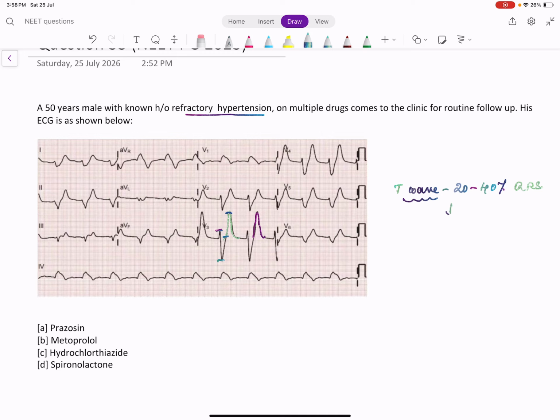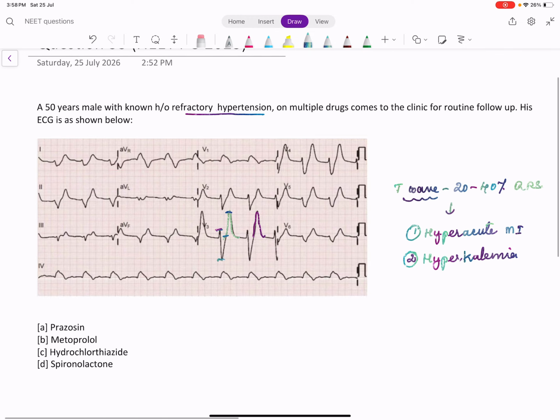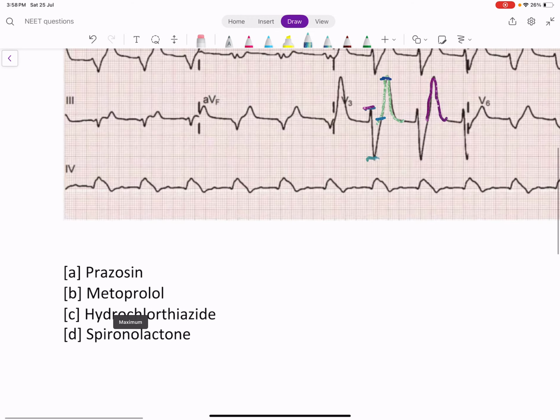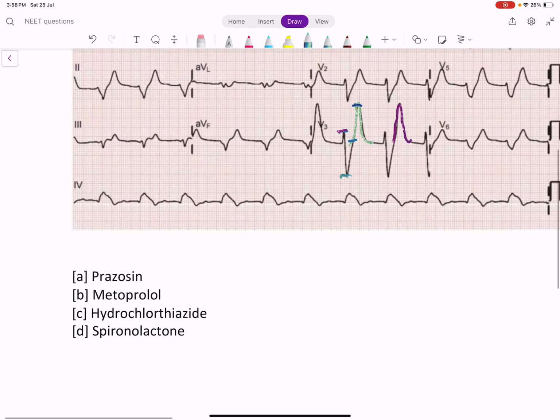So tall T wave occurs only in two conditions. One, it is hyperacute MI. That is, even before the acute MI ST elevation phase occurs, tall T waves can occur. The second thing is hyperkalemia. These are the two conditions where tall T waves occur. So this is a tall T wave. We have to find out a drug which causes tall T wave.